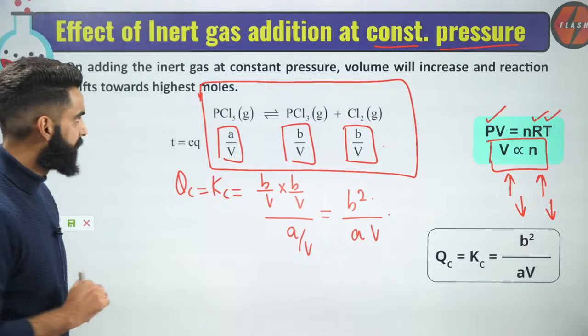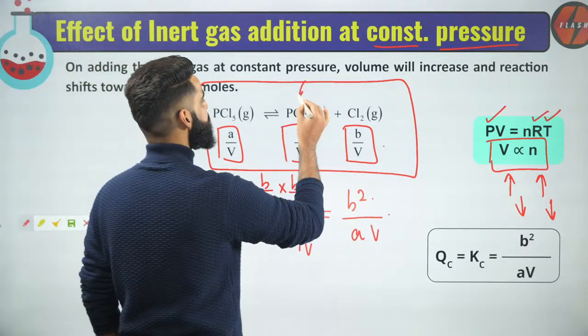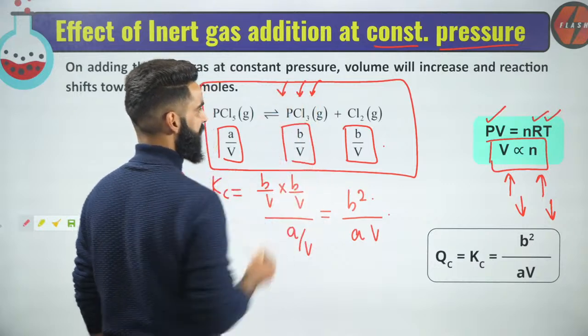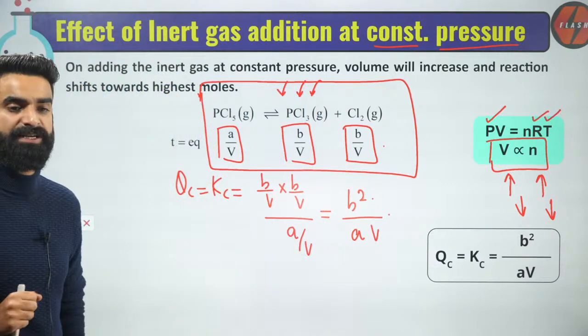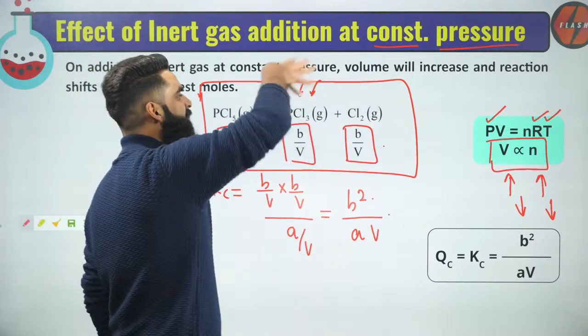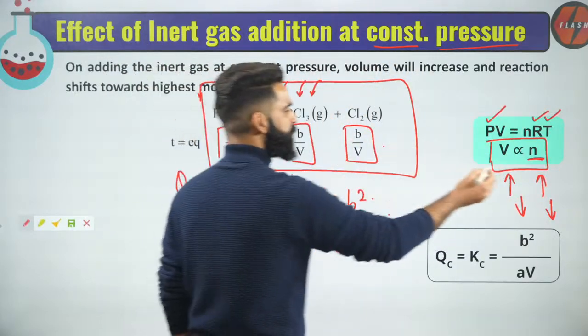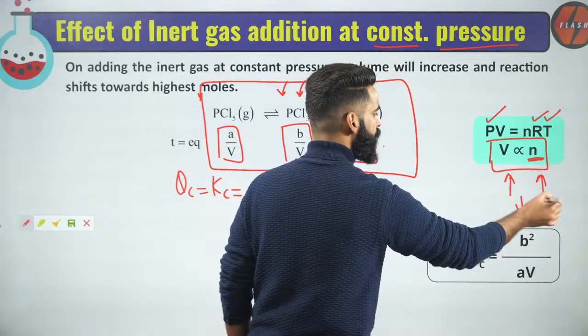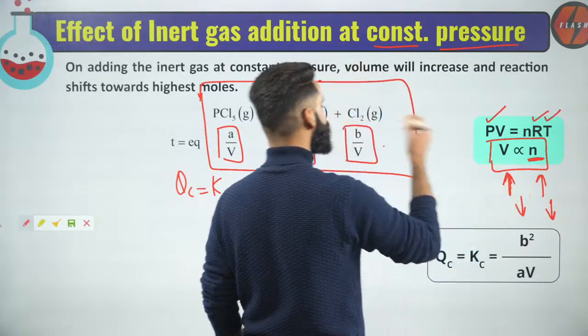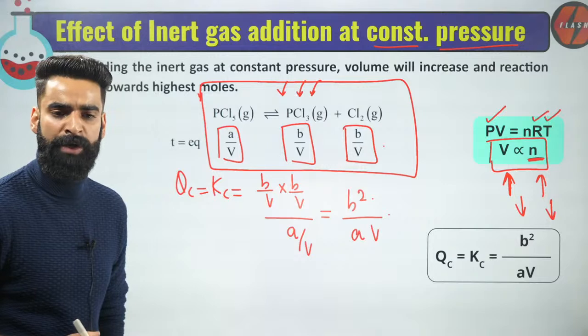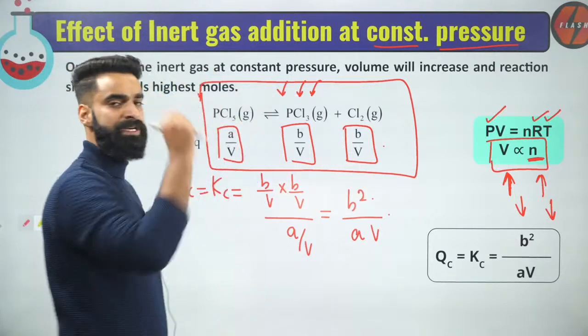Now guys, understand one thing. If I add some inert gas right here, at constant pressure, since I'm adding the inert gas, what is going to happen to the total moles present in the container? Can I say total moles are going to increase? If total moles are increasing, what is going to happen to the volume of the system? Volume of the system is going to increase.